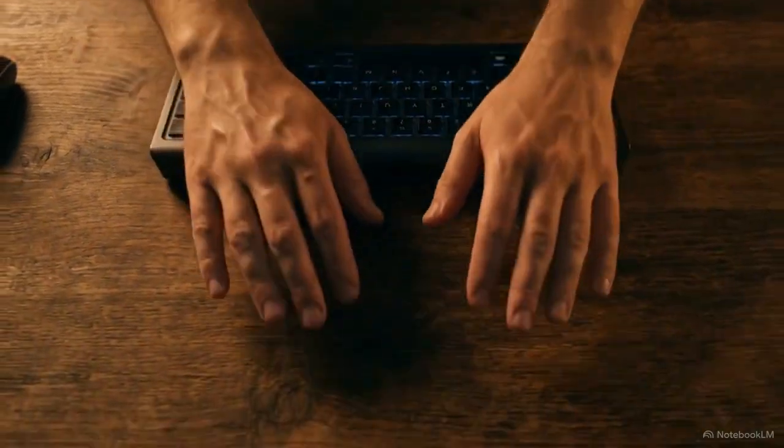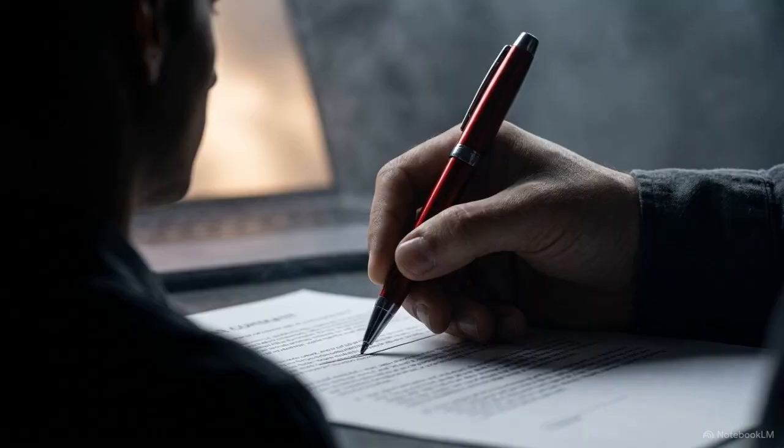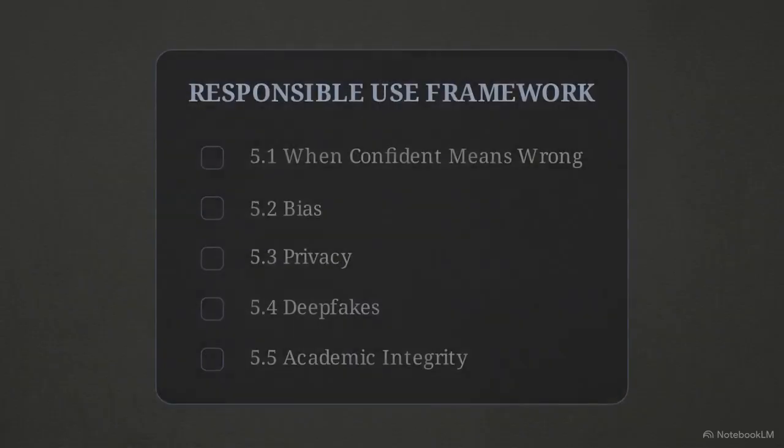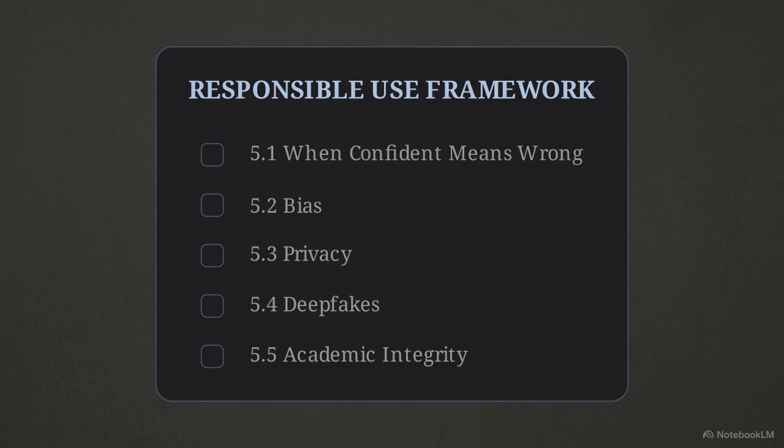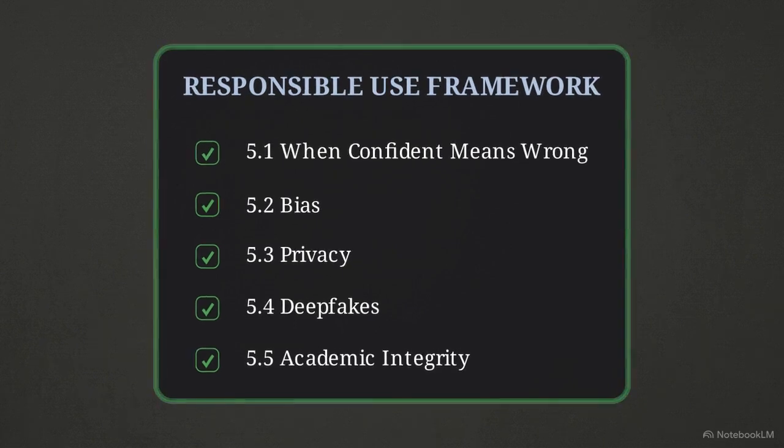but to build your AI literacy. Knowing when to slow down and check the output is the real skill. Looking back at this menu, our framework for responsible use is complete. We verify factual claims to avoid hallucinations. We recognize inherent bias. We protect sensitive data. We spot synthetic media. And we adhere strictly to academic integrity policies.